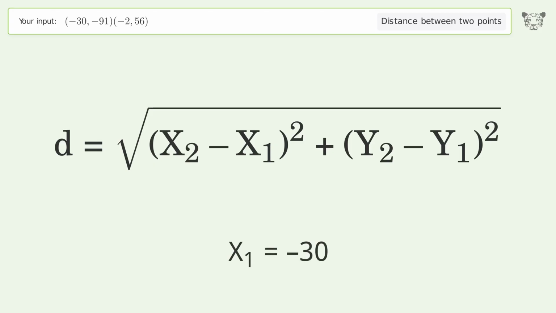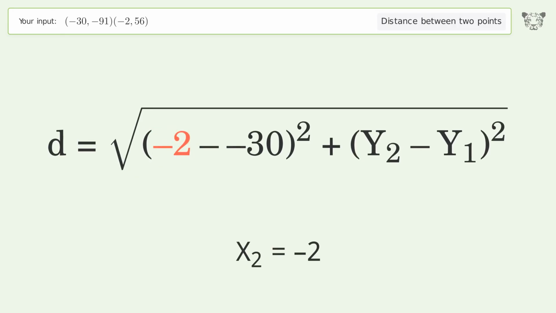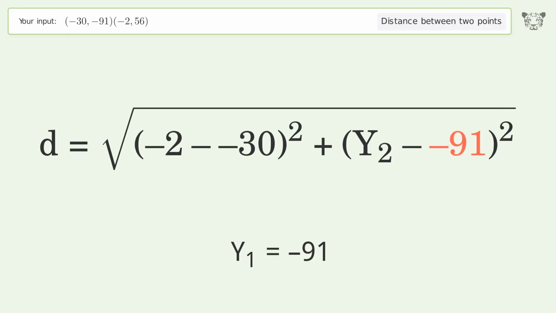x1 equals -30. x2 equals -2. y1 equals -91. y2 equals 56.